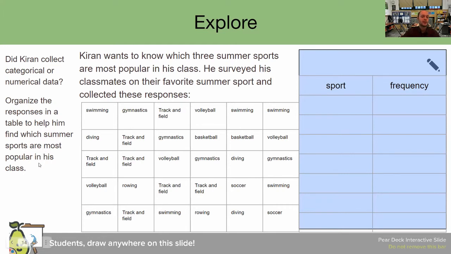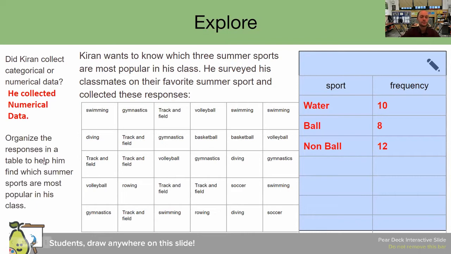So what I'm going to do now is share with you what another student did, and I want you to tell me, is it correct? This student responded to the type of data being collected, and also made a frequency table. Please pause the video and let me know, did they respond correctly? All right, welcome back. Let's read the student's response. They said he collected numerical data. Is that true? Please pause the video and let me know.